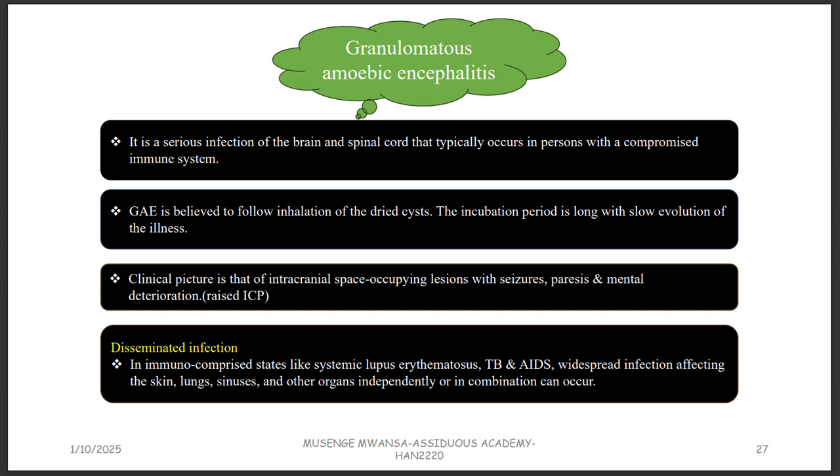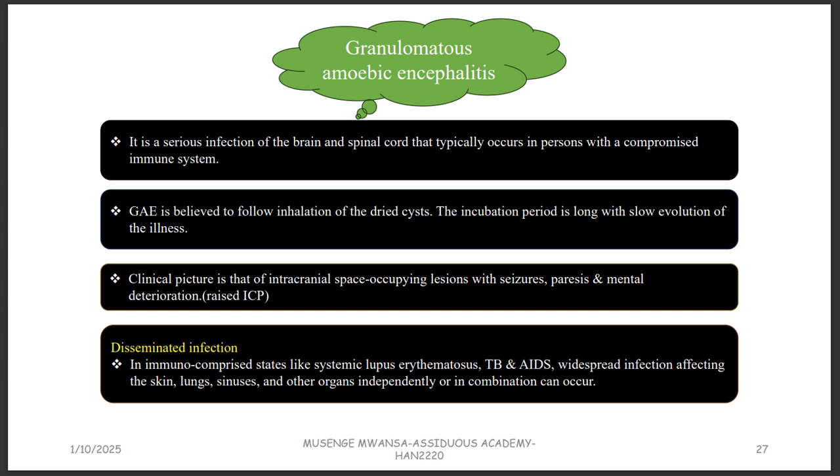Let's say, for example, you've compressed somewhere on the parietal temporal bone this side where you have, say, Wernicke's area. That helps us in understanding. It means that if someone is speaking, you can't understand anything. Let's say the space occupying lesion has occupied somewhere in the frontal lobe, and you have compressed what we call Broca's area that helps us in speaking. It means that you can't speak. So depending on which area of the brain has been affected, it can manifest in different ways, and it will include seizures, paresis, and mental deterioration. So someone can't think properly. There is also raised intracranial pressure.